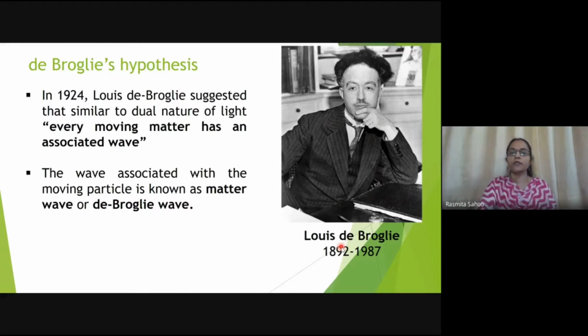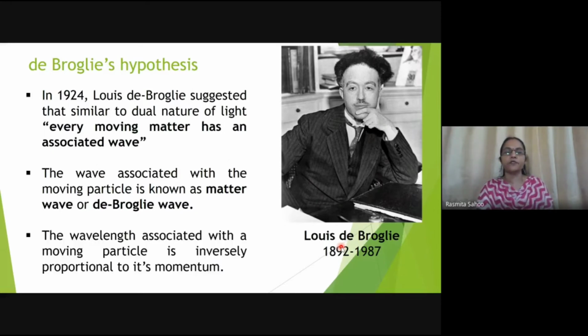He also said that the wavelength of this matter wave, the de Broglie wave, is inversely proportional to the momentum. So this is the hypothesis proposed by de Broglie. You'll be surprised to know that because of this hypothesis, he got the Nobel Prize in 1929.